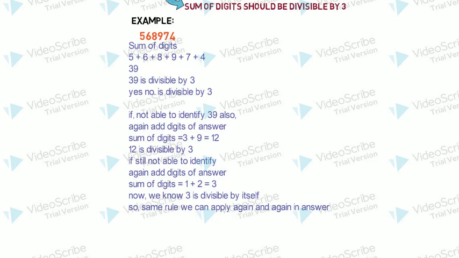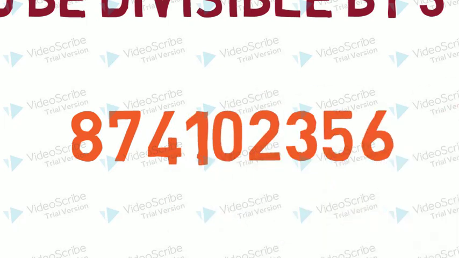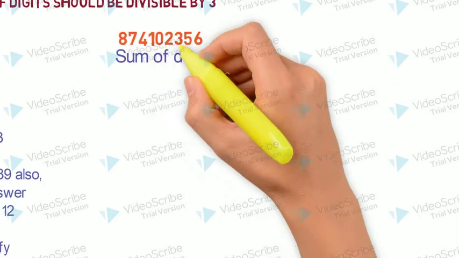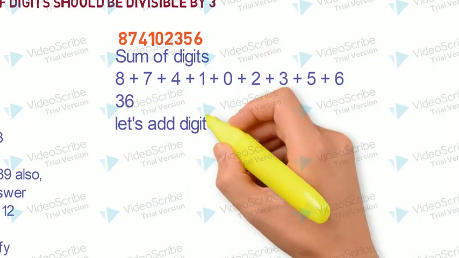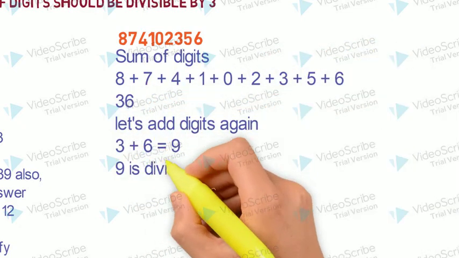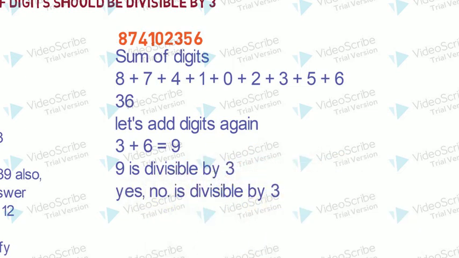In each and every case, in the divisibility rule of any number, we can follow the same steps. Here I am taking another number, 874102356. Now we will add the digits. After addition, we get 36. Let's do it again. 3 plus 6 is 9. We know 9 is divisible by 3. So yes, we can say the given number is also divisible by 3. Or you can simply divide 36 by 3 as well.